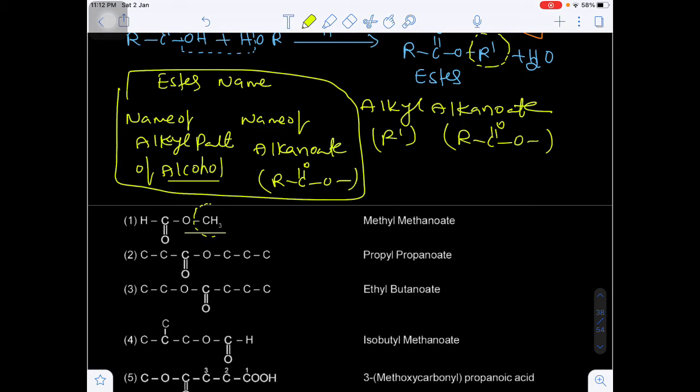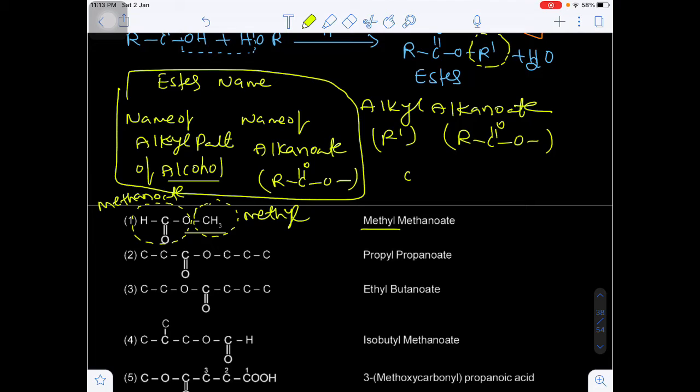Let's suppose you see here the oxygen-containing alkyl portion that will be coming from the alcohol. So first of all we have to write the alkyl name, that will be methyl, and next this one will be alkanoate. Only one carbon is there, so methanoate. This is the methyl. So that's why we are writing methyl methanoate.